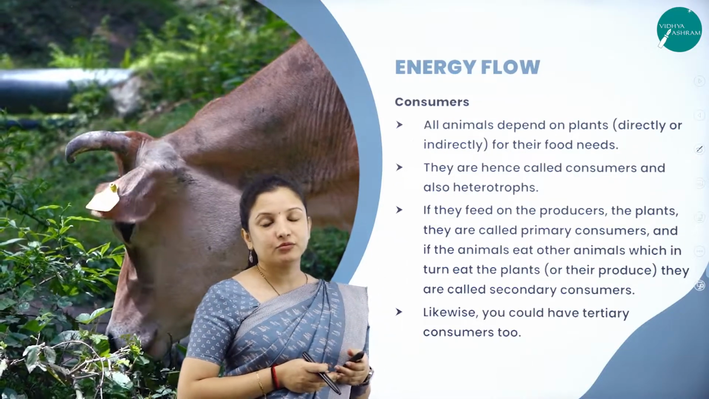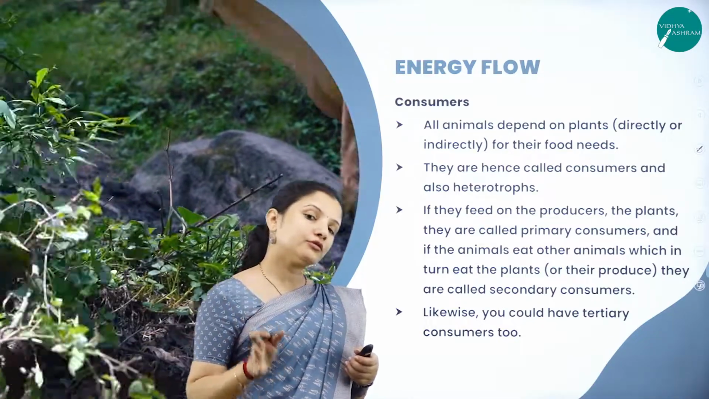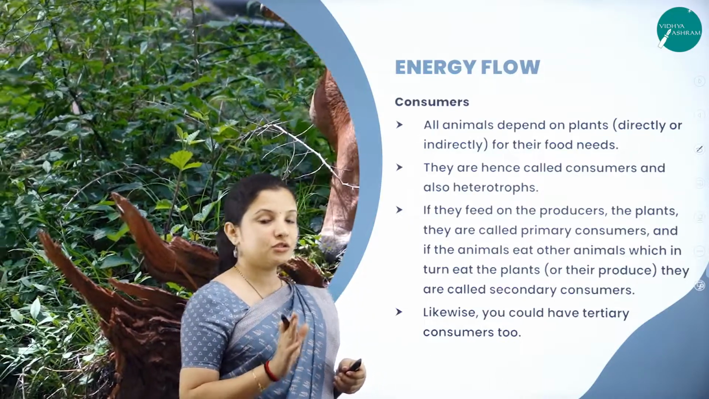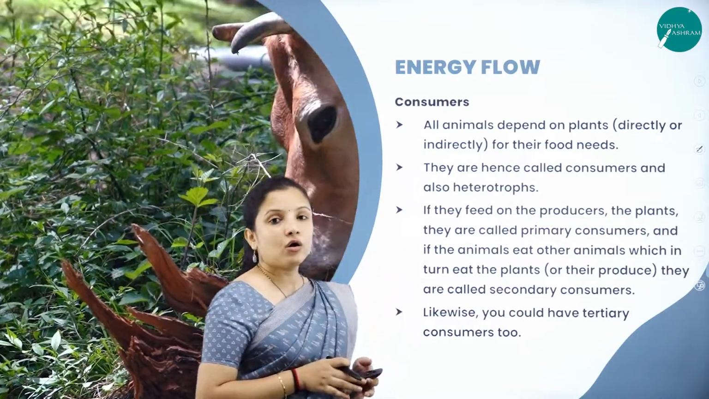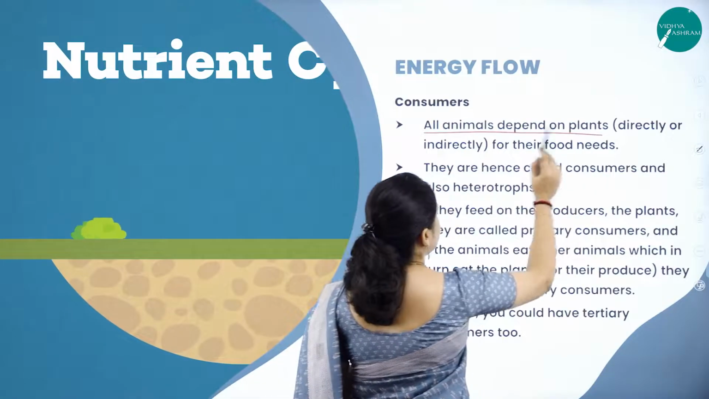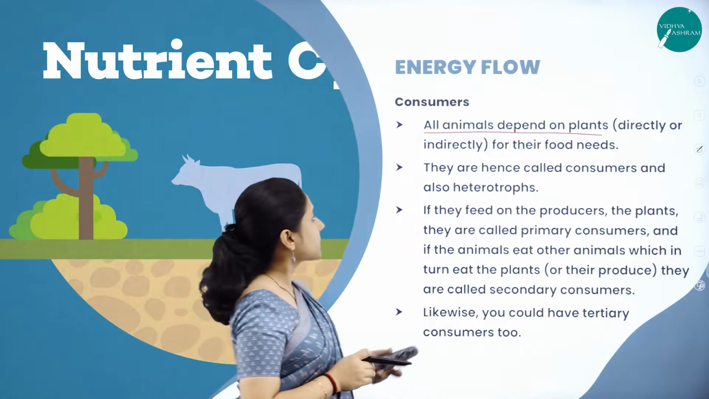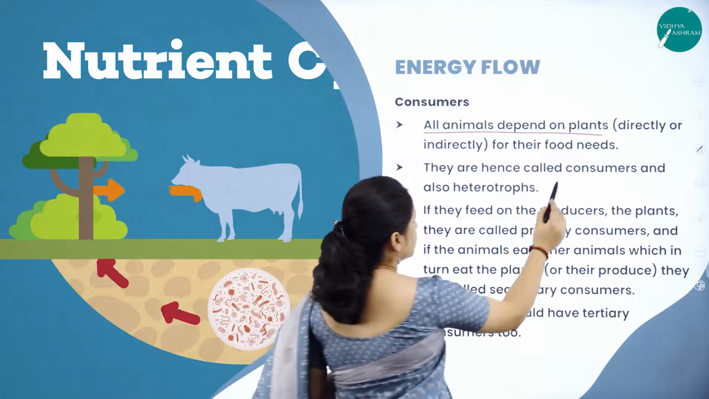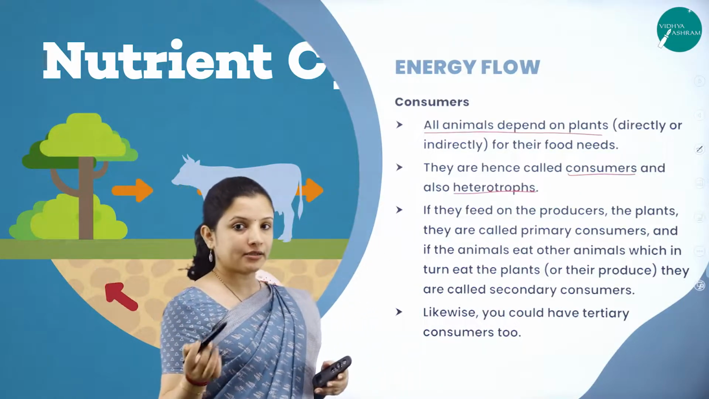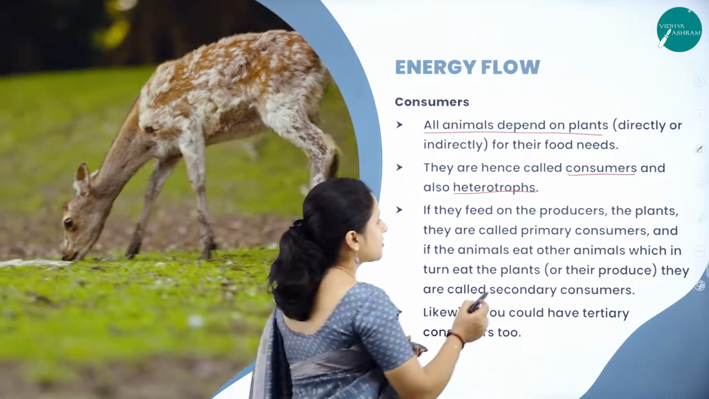Next, talking about consumers. What are the consumers? Those organisms, heterotrophs, are the consumers. Those organisms which feed on the producers or the autotrophs are called the consumers or the heterotrophs. So here all animals are consumers, right? Because all animals depend on plants either directly or indirectly for their food needs. And they are hence called consumers, and therefore they are also called heterotrophs because they depend on other organisms for their food.